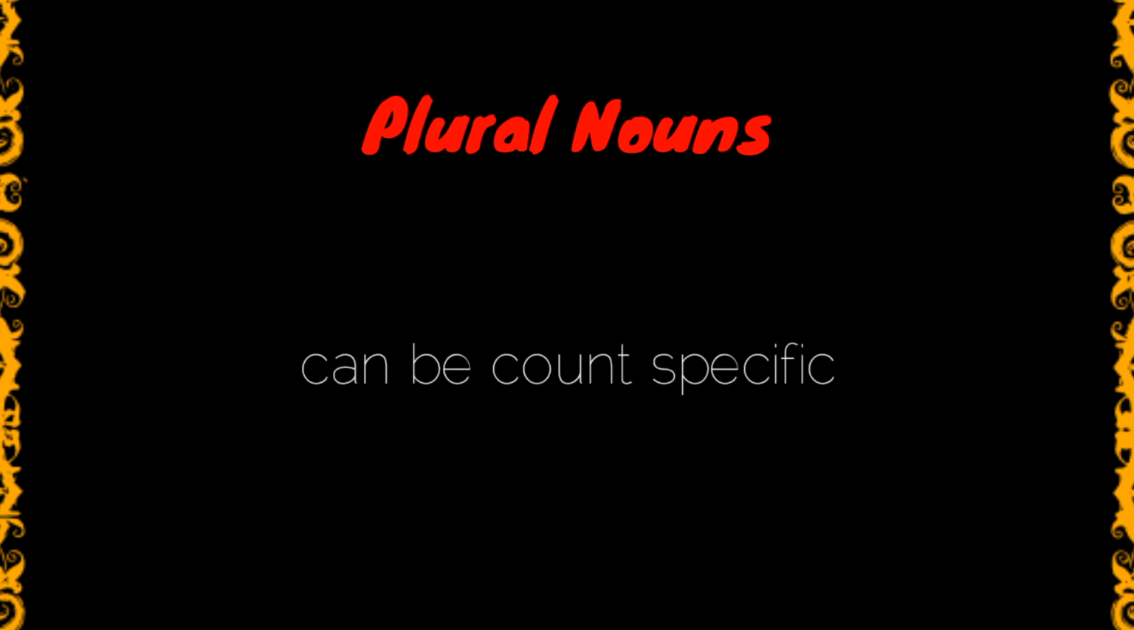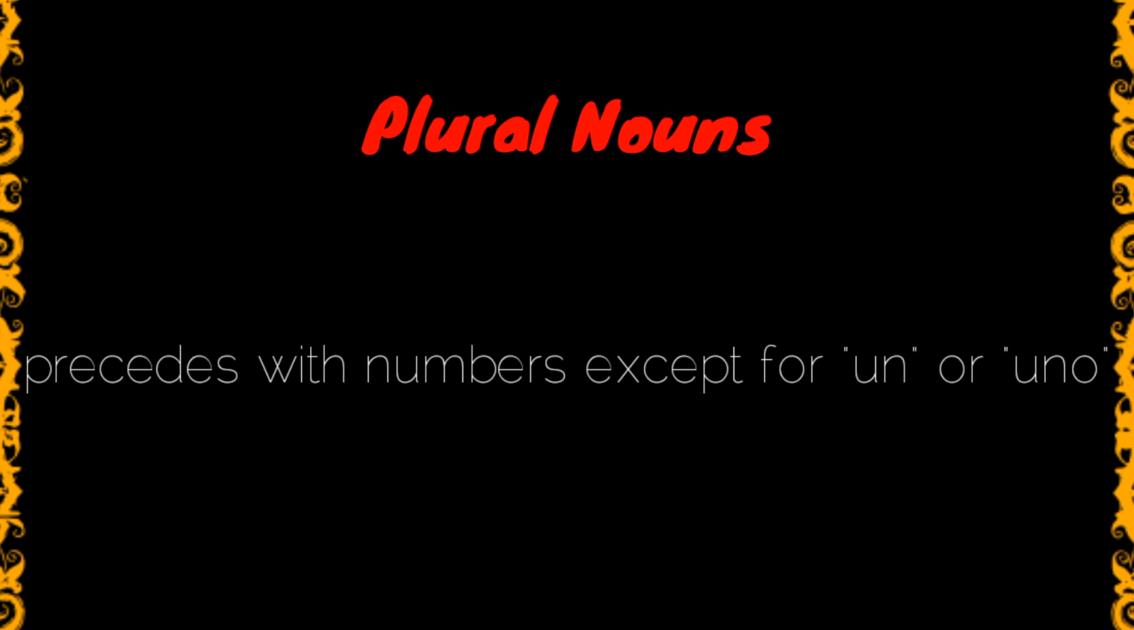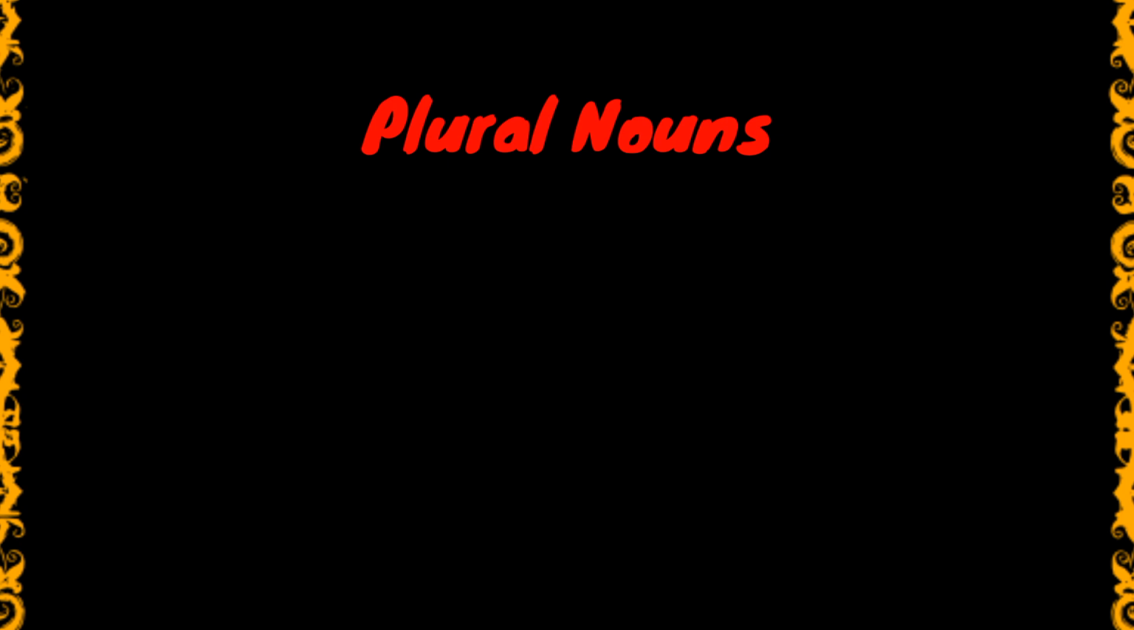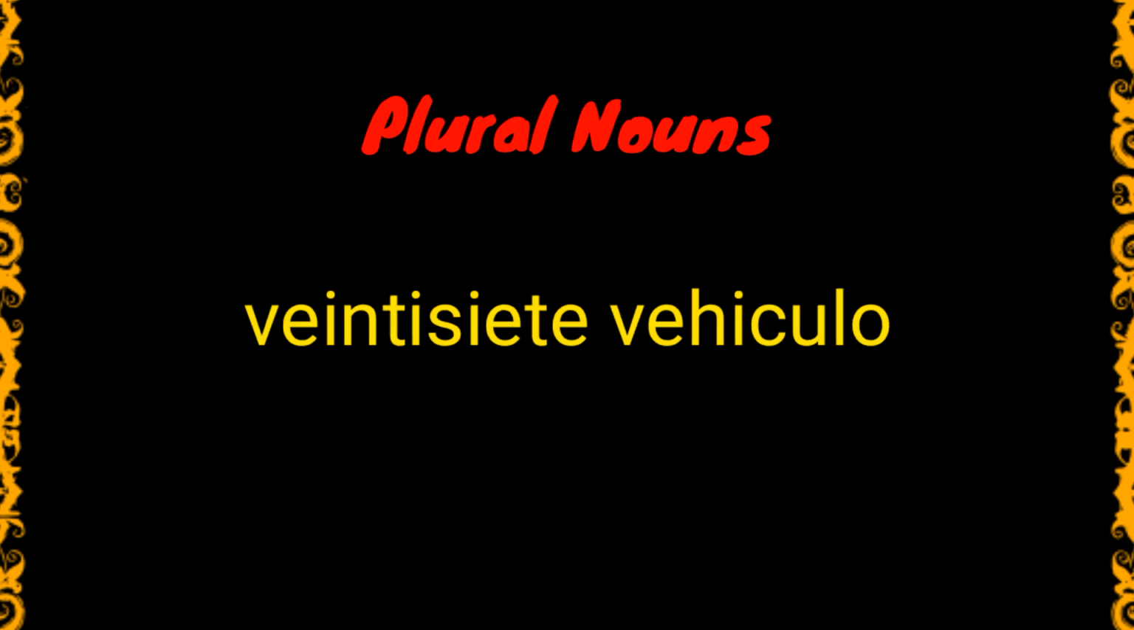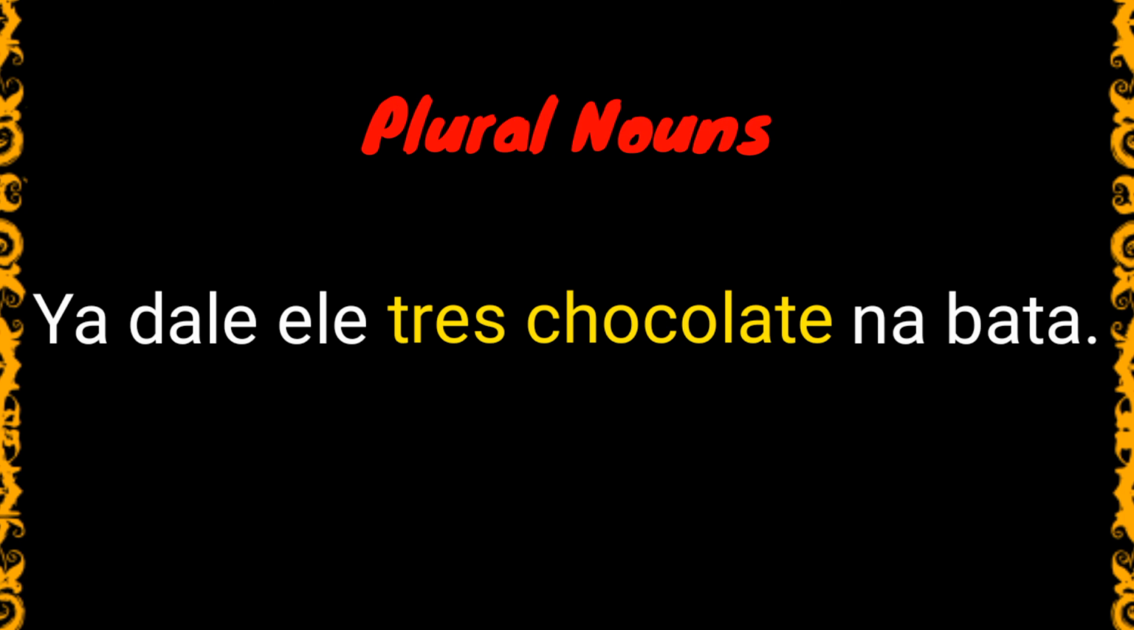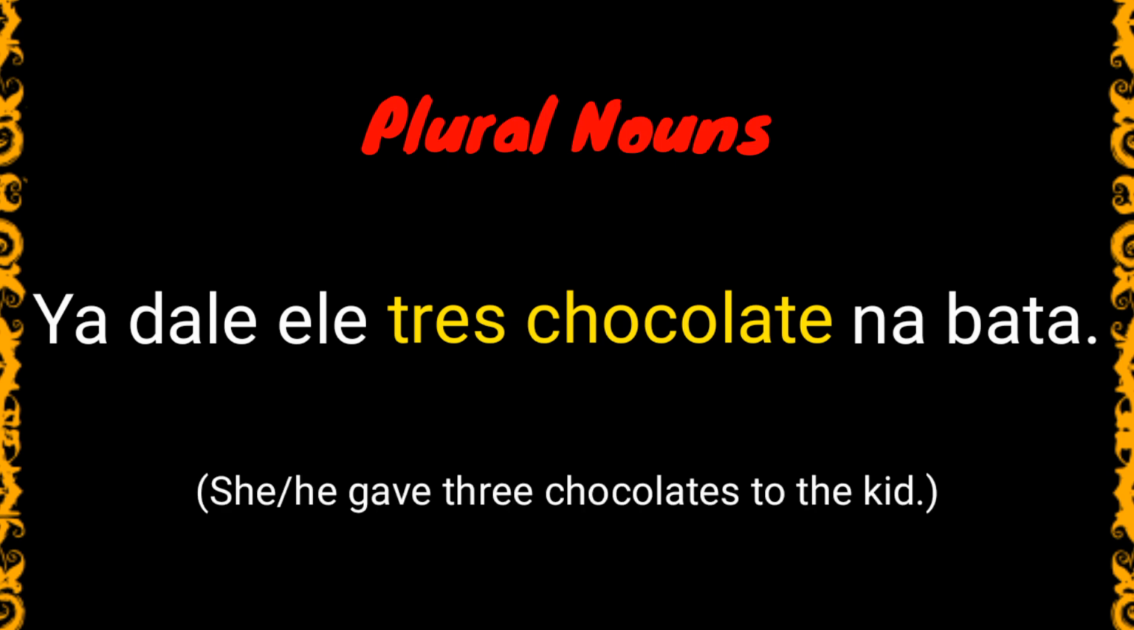Just like singular nouns, plural nouns can also be count-specific. They are always preceded by numbers except for uno and un. Let's check these examples. 500 muñeca, or 500 dolls. 27 vehículo, that's 27 vehicles. Let's look at this in a sentence. Ya dale ele 3 chocolate na bata. And this in English is, she gave 3 chocolates to the kid. Our noun here is tres chocolate, or 3 chocolates.